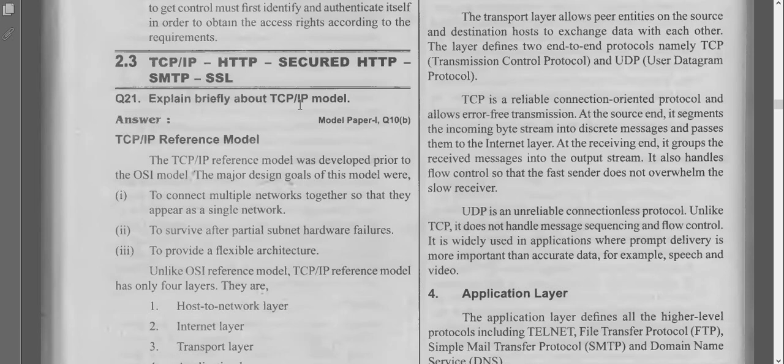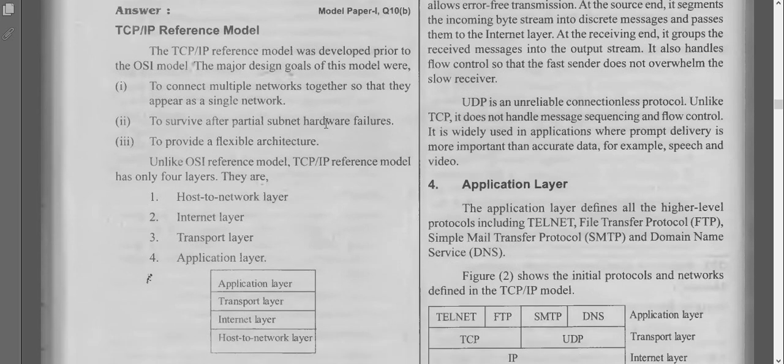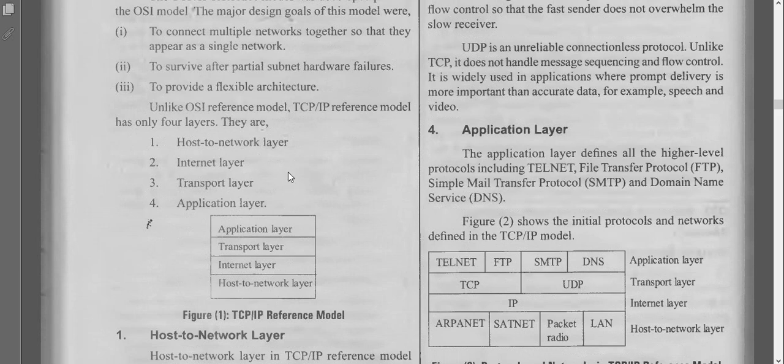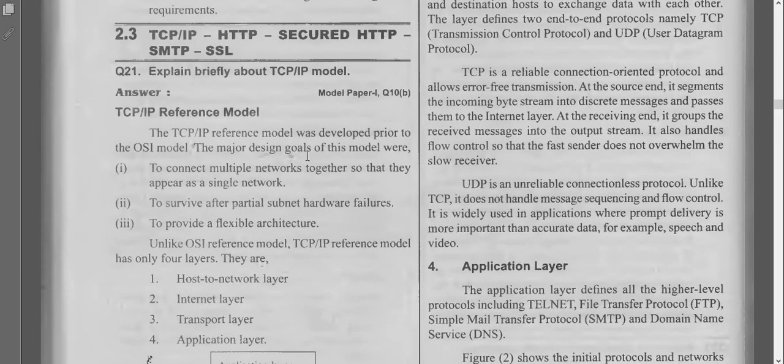Here we explain about the TCP/IP model. This reference model was developed prior to the OSI model. We have one more model, which is the OSI model. Here we have only 4 layers, right. In the OSI model we will have 8 layers.